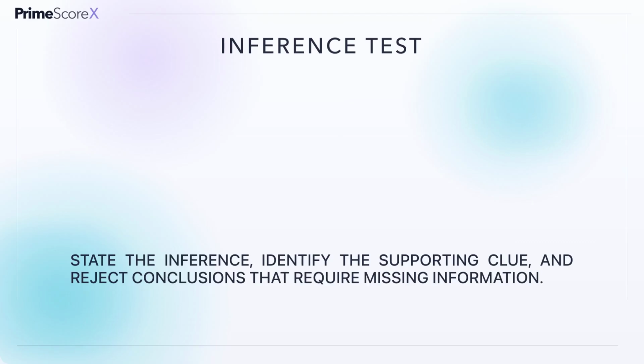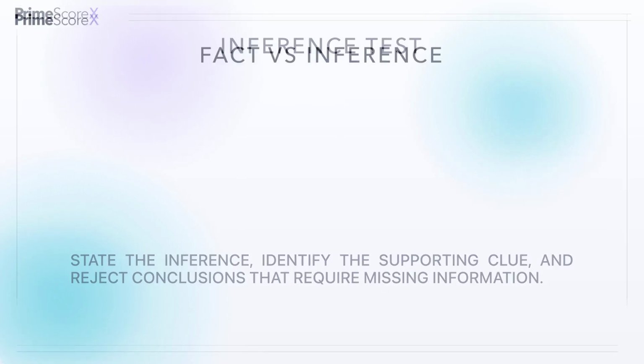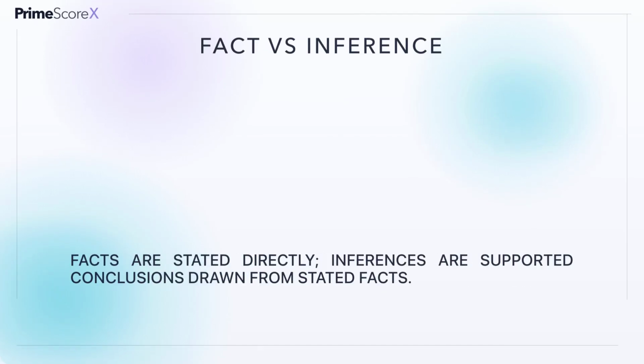Before selecting an inference, complete this sentence. I can conclude this because the passage says blank. If you cannot name a specific clue, the answer is probably unsupported. Also watch the strength of the wording. Words such as always, never, completely, or certainly often make an answer stronger than the evidence allows. A cautious conclusion is usually safer when the text provides limited information.